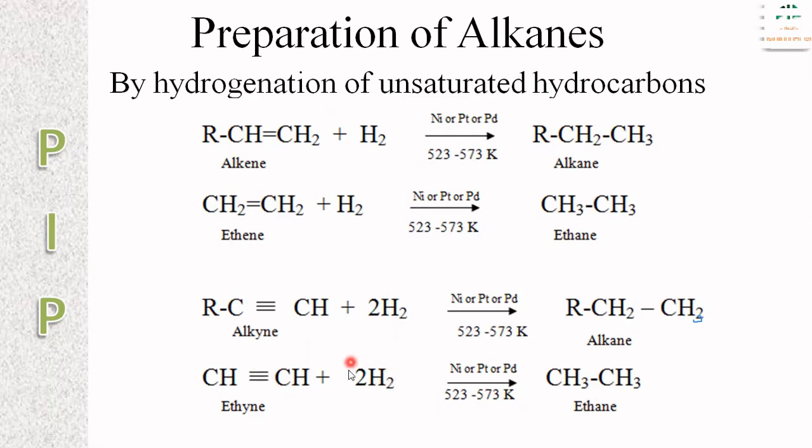In presence of two molecules of hydrogen, with a catalyst of nickel or platinum or palladium at the temperature of 523 to 573 Kelvin, two hydrogen atoms are added at this carbon and two hydrogen atoms are added at this carbon. So CH3, the triple bond is converted into single bond, CH3. Ethyne is converted into ethane.